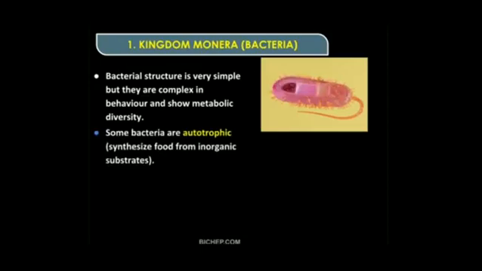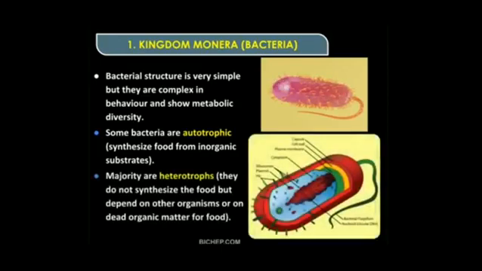Some bacteria are autotrophic. As I told, autotrophic means what? Synthesize food from inorganic substrate. They can synthesize their own food by using some inorganic substrate. And the majority of bacteria are heterotrophs.